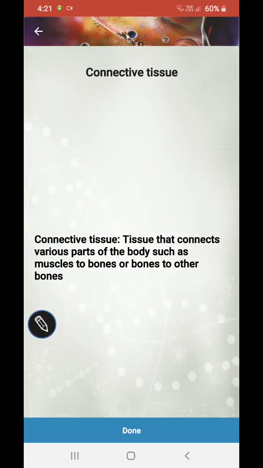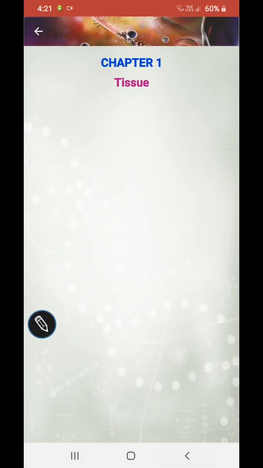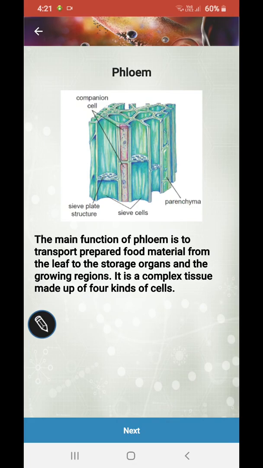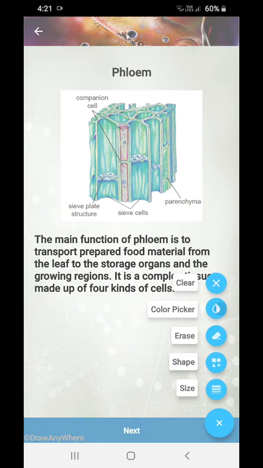Next, connective tissue: tissue that connects different parts of our body, such as muscles to bones or bones to other bones. Okay? So you understood? Next, infographs. Okay, now phloem. Now I have to mark. Wait, I'll mark with red.